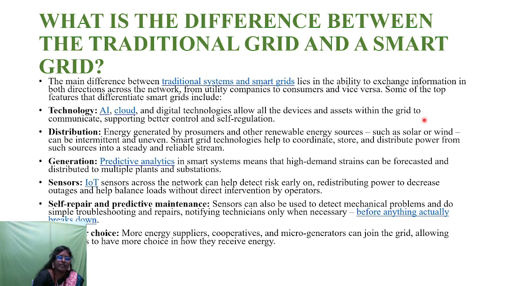And next is self-repair and predictive maintenance. Sensors can also be used to detect mechanical problems and do simple troubleshooting and repairs, notifying the technicians only when necessary, before anything actually breaks down. And also customers' choice. Nowadays more energy suppliers, cooperatives and micro generators can join this smart grid, which allows the consumers to have more choices in how they receive this energy.